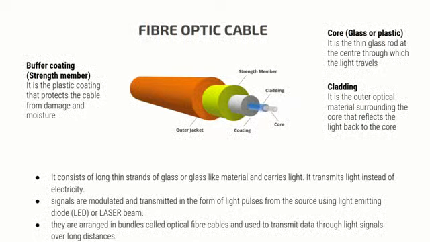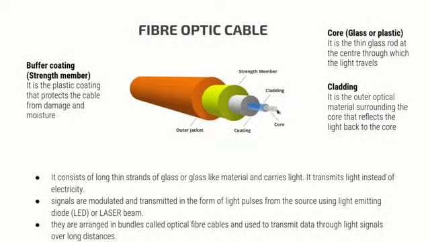That means the light travels through the core so that the light is not leaked out or the data is not lost on the way. An outer coating of a material is given such that the light is not leaked out. This is called the cladding. You can see in this picture, the blue one is called the cladding.